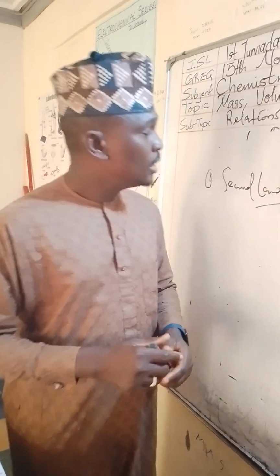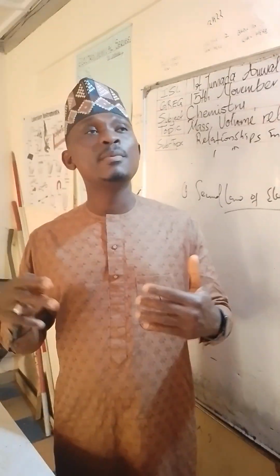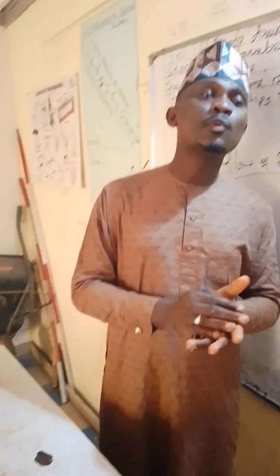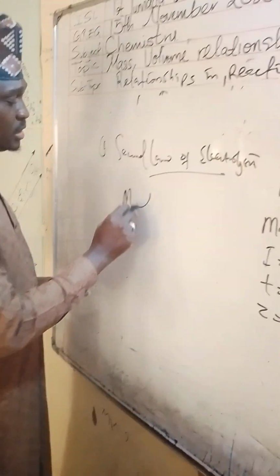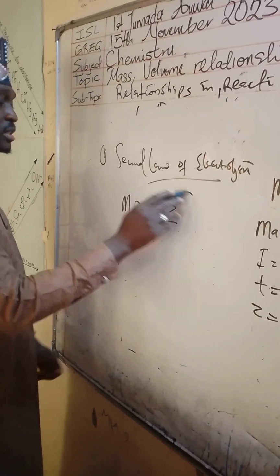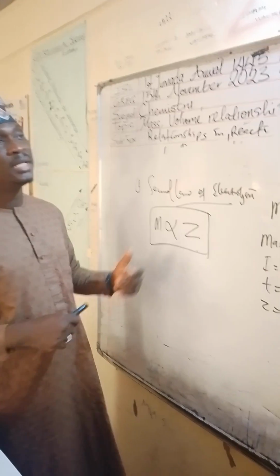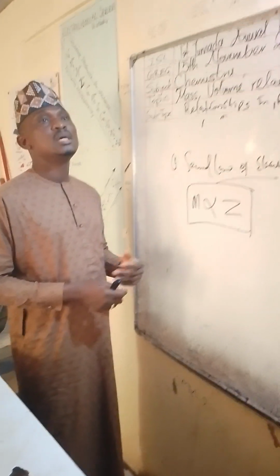I will repeat: the different masses of elements deposited or liberated during the course of electrolysis are directly proportional to the chemical equivalent, meaning the mass is directly proportional to the chemical equivalent. That is what the second law of electrolysis says, and there are also various calculations that can be done on this.